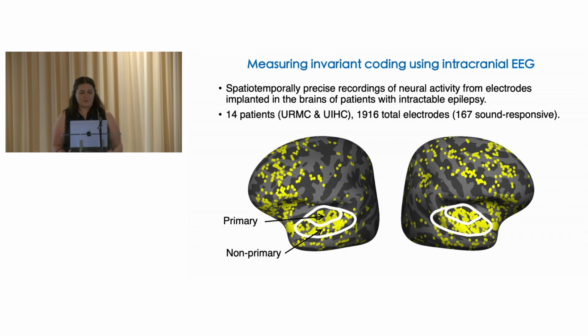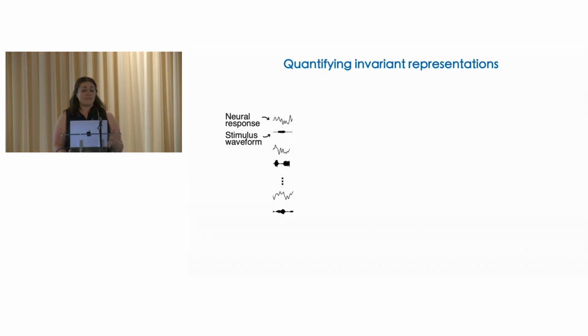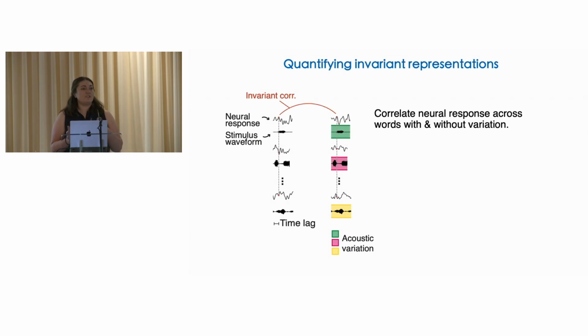And in order to quantify invariance, we measure the intracranial responses to a large number of words. Here you can see the waveforms of 3 example words and their corresponding high gamma responses recorded from a single electrode. And then we also record responses to those same words presented with different types of acoustic variation, like reverb, spectral filtering, and background sounds. And then we quantify the extent to which the response is similar across these two conditions by correlating the neural responses to the words with and without variation separately for every time lag relative to word onset.